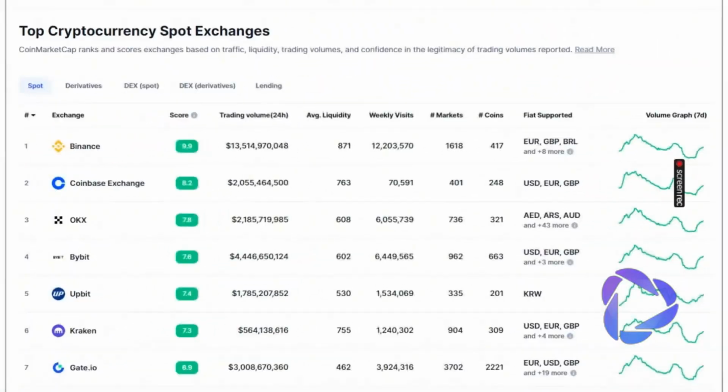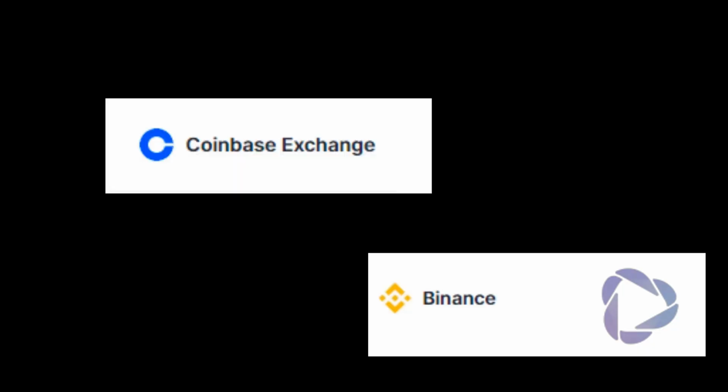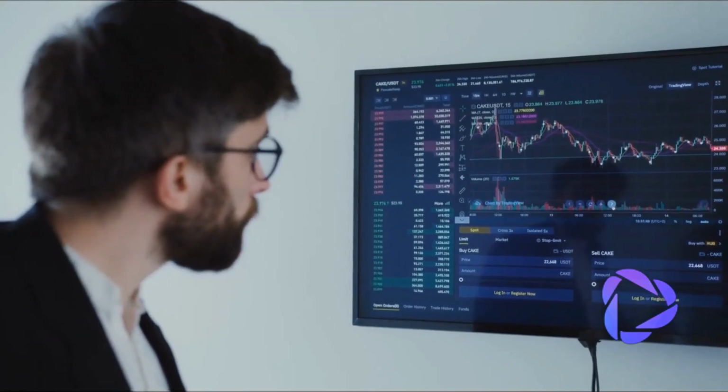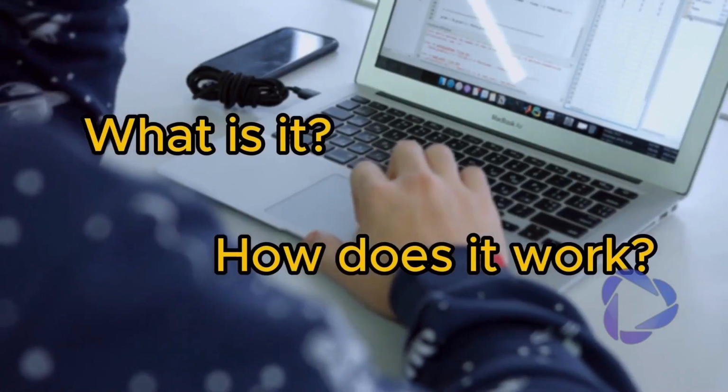Once its volatility is analyzed, we proceed to analyze its listing on various exchanges. A currency that is listed on multiple exchanges has greater exposure and liquidity. Make sure the exchanges are reliable. Be cautious with exchanges that have a poor reputation. Once the volume, volatility, and which exchanges our cryptocurrency is listed on have been analyzed, it's time to move on to step 3, understanding what it is and how it works.